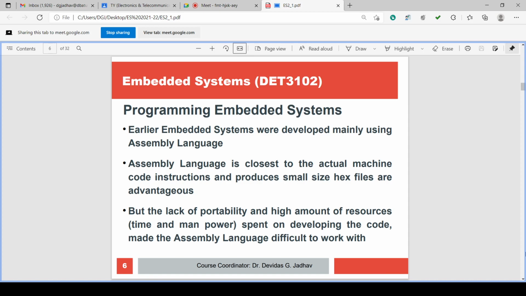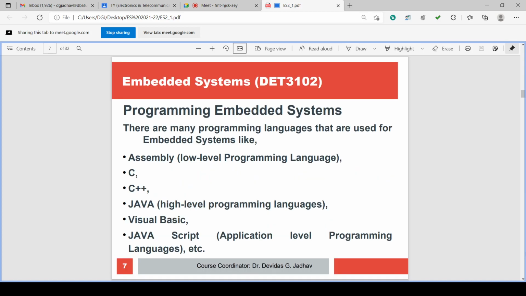But portability is not there, and the amount of resources, time and manpower spent over developing the code is very large. So assembly language is difficult to work with.